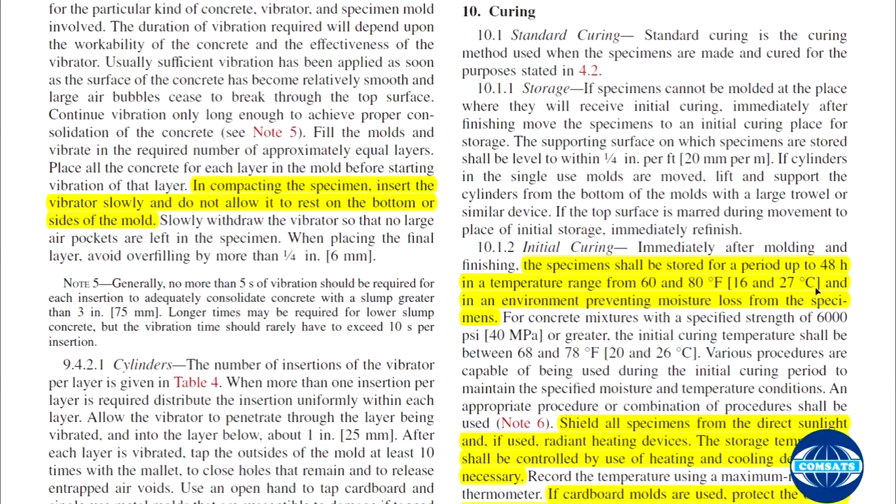So for 48 hours it can be left at a temperature ranging from 16 to 27 degrees centigrade. For concrete mixes with a specified strength of 6000 psi or greater, the initial curing temperature shall be between 20 and 26 degrees centigrade for high strength concrete.